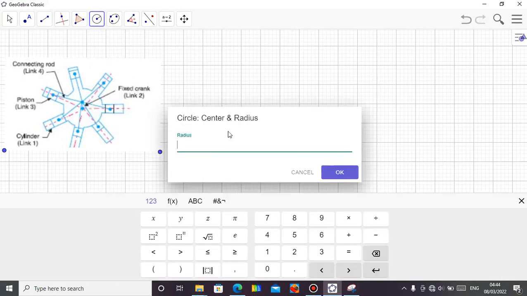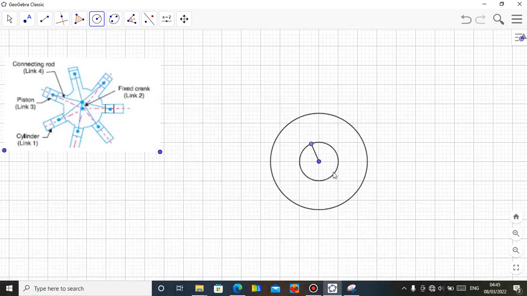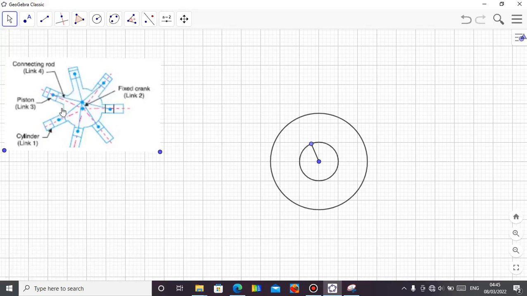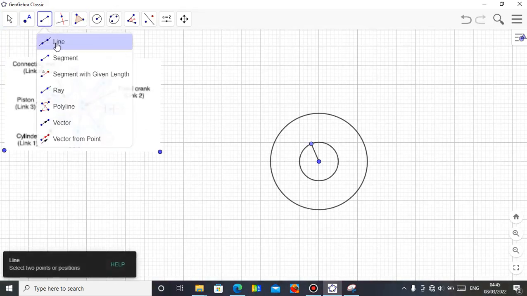Let me get my circle here. Let me use a radius of 2.5 in this case. Let me see. Okay, I think this is okay. So this circle is for this. All right, so let me see if I can divide it now. I can divide these 7 arms of this piston. So how do I do that? I just need some straight lines.